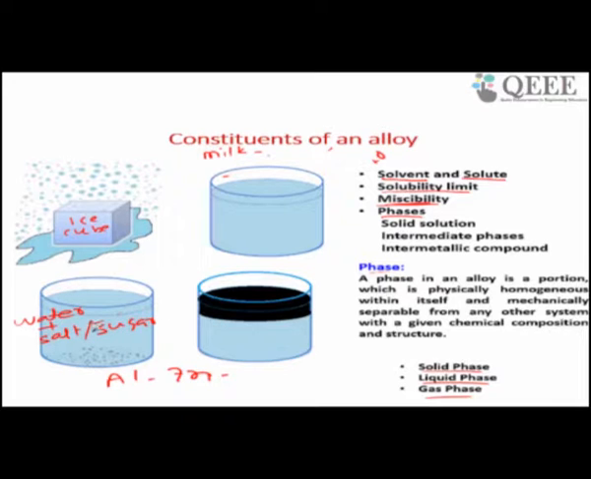You have 1 liter of water in a jar, add 10 milligram of sugar and stir it. What will happen? After 1 or 2 minutes, the sugar will be mixed with water, and in that case you will not be able to differentiate between sugar and water. It will look like water, but the sugar has completely mixed in water. So you got a solution. This is called a solution.